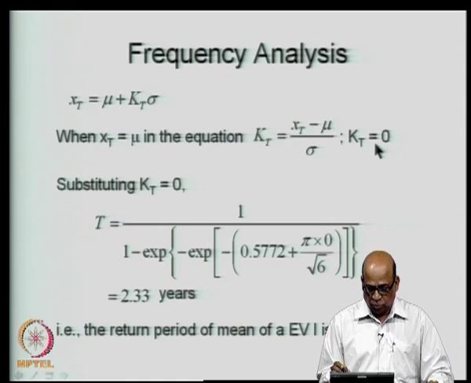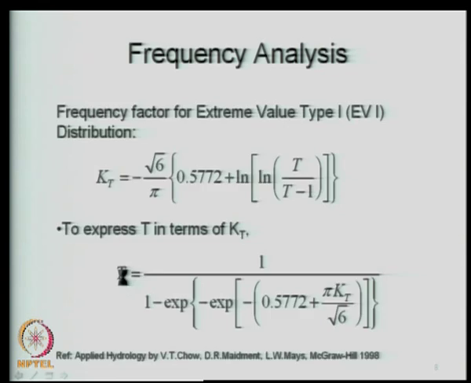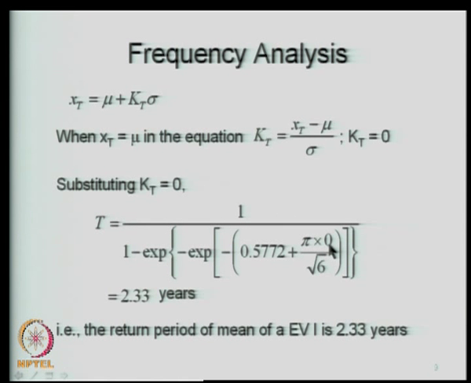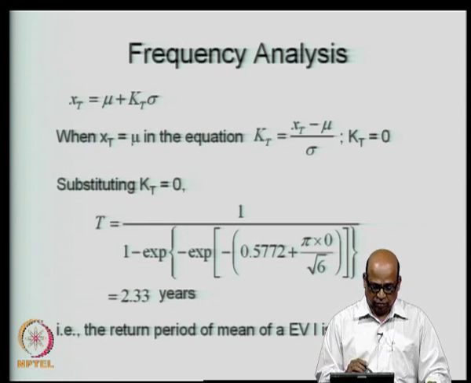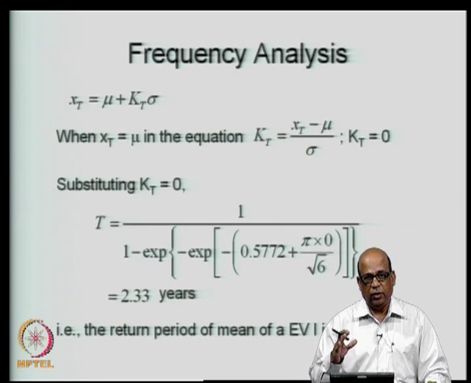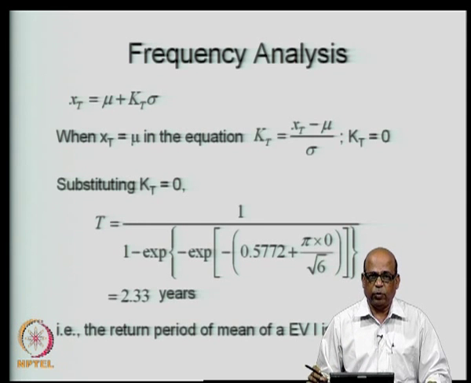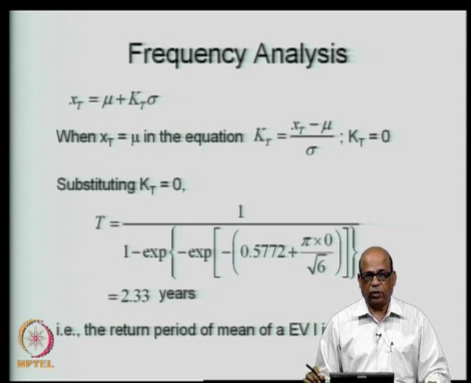So, once K_T is equal to 0, we put this in this expression, put K_T is equal to 0 here and then calculate T. So, I put K_T is equal to 0 and then I get T is equal to 2.33 years. This is an interesting result in the sense that the return period of the mean value of an extreme value type 1 distribution is about 2.33 years, which means what? You have the sample data and you are reasonably sure that it fits the extreme value type 1 distribution, then straight away you know that the mean value of that is likely to occur once in about 2.33 years.